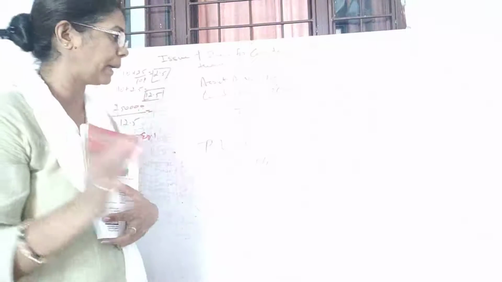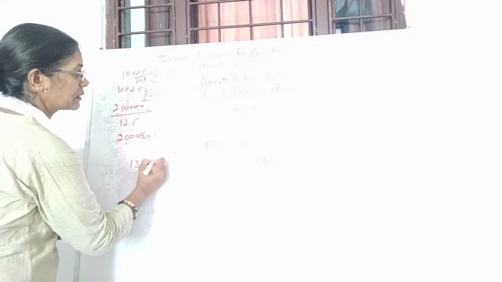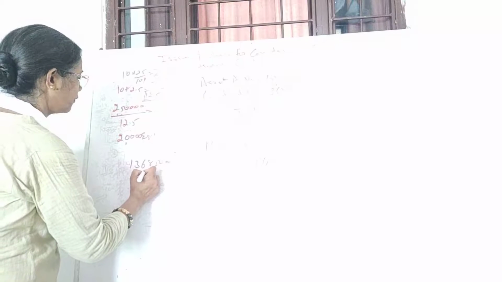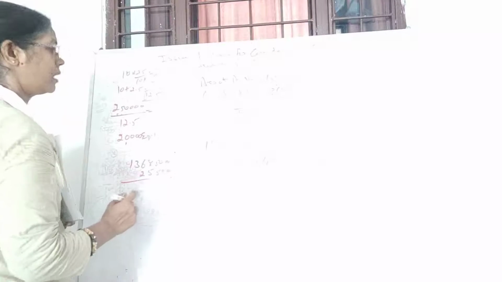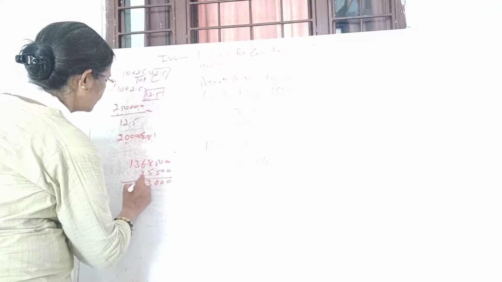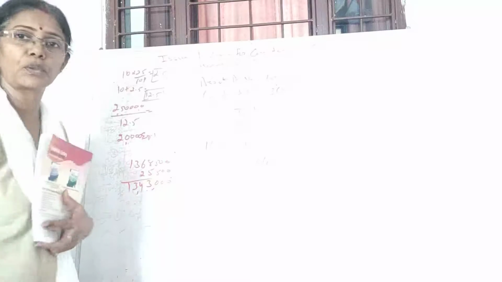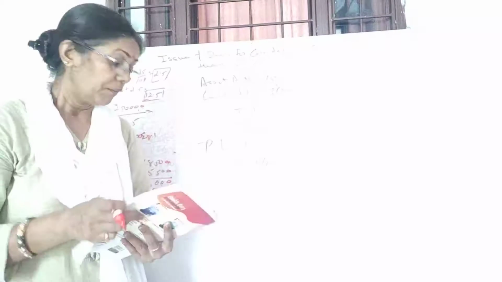Now you just find out the balance. You reduce this one. 13,68,500 minus 25,500 comes to 13,43,000. Okay, this is the remaining amount which you have.